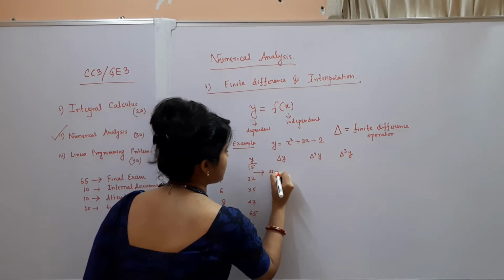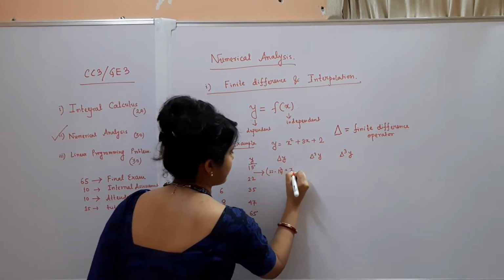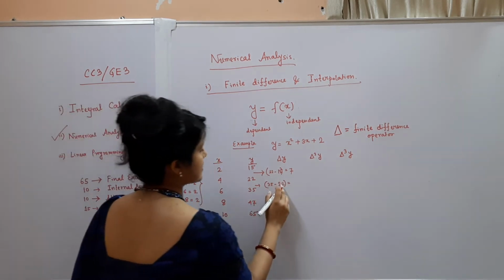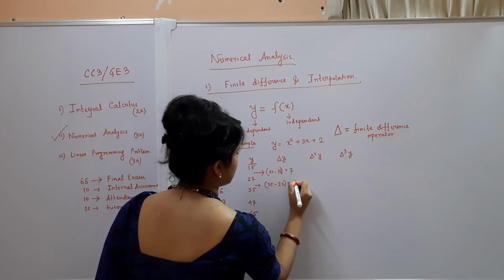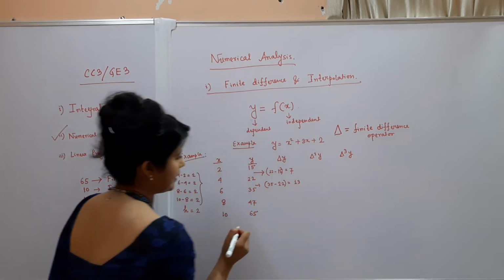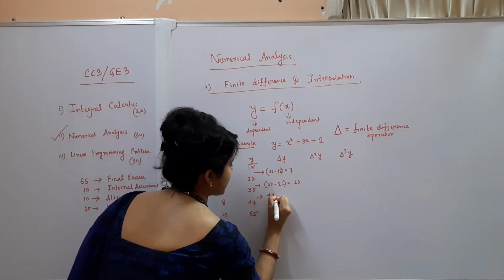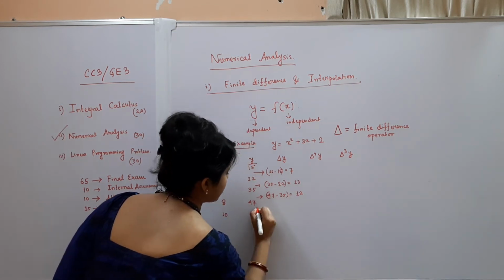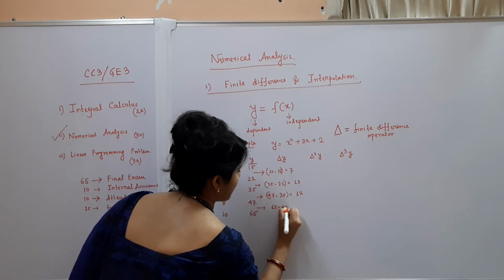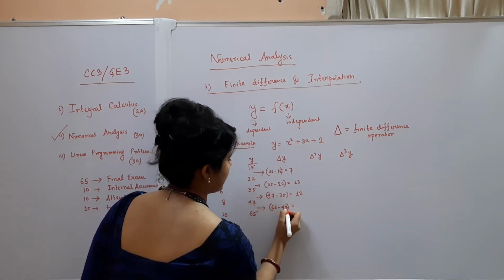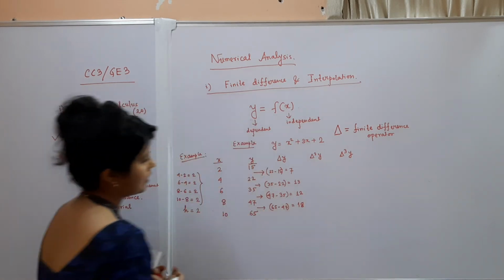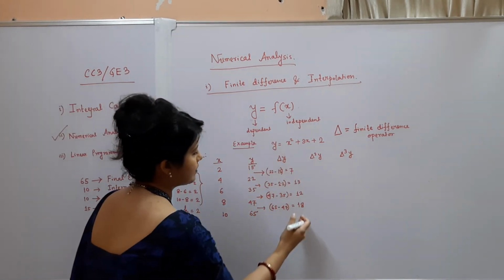Okay, so for the first difference, what will be the expression? That is 22 minus 15, you will get 7. Then 35 minus 22, you will get 13. Then 47 minus 35, you will get 12. Then 65 minus 47, you will get 18. Okay. So this is the column for the first difference.